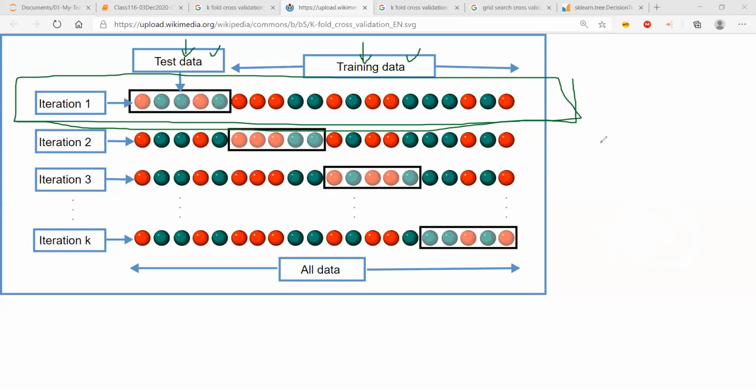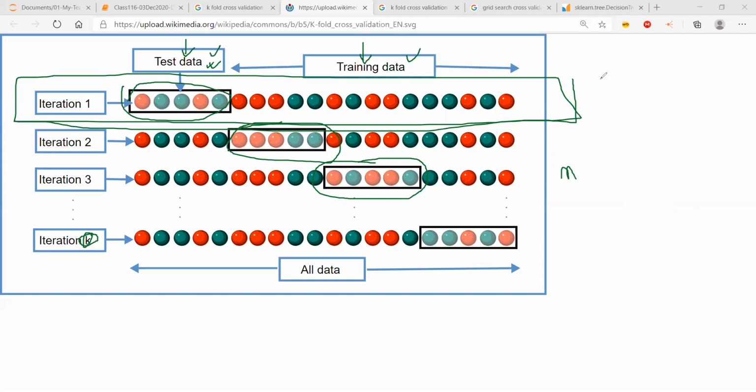K-fold is saying you do it for n number of times, or k number of times. K is the number of folds, and for each and every fold you change the test data. So if this is the test data in my first fold, in the next fold the test data is going to have different observations, and in the next fold, different observations again, and so on and so forth. In this way, I learn more patterns within the data.